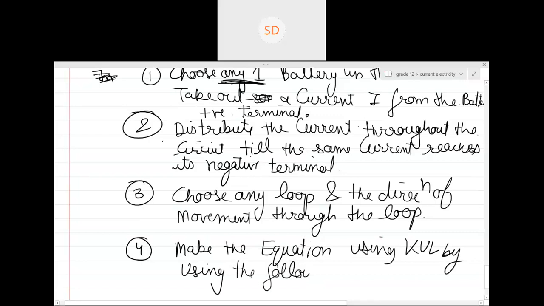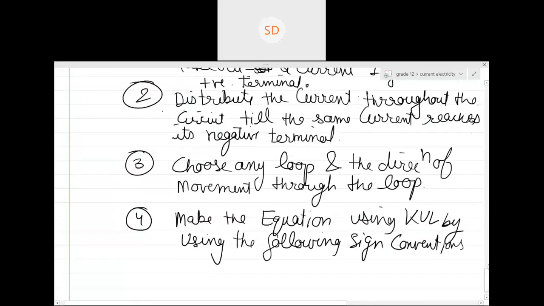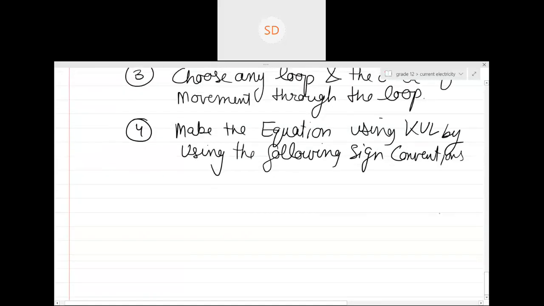Are you getting my point? So that's why I rubbed that particular thing. Only the sign convention is not necessary. You should know each and every step by using the following sign convention. Don't need to learn all these steps, by the way, guys. It's just for your reference so that you know what will happen. Just these steps will help you solve any question based on Kirchhoff or anything, right? So sign conventions. What are those sign conventions?